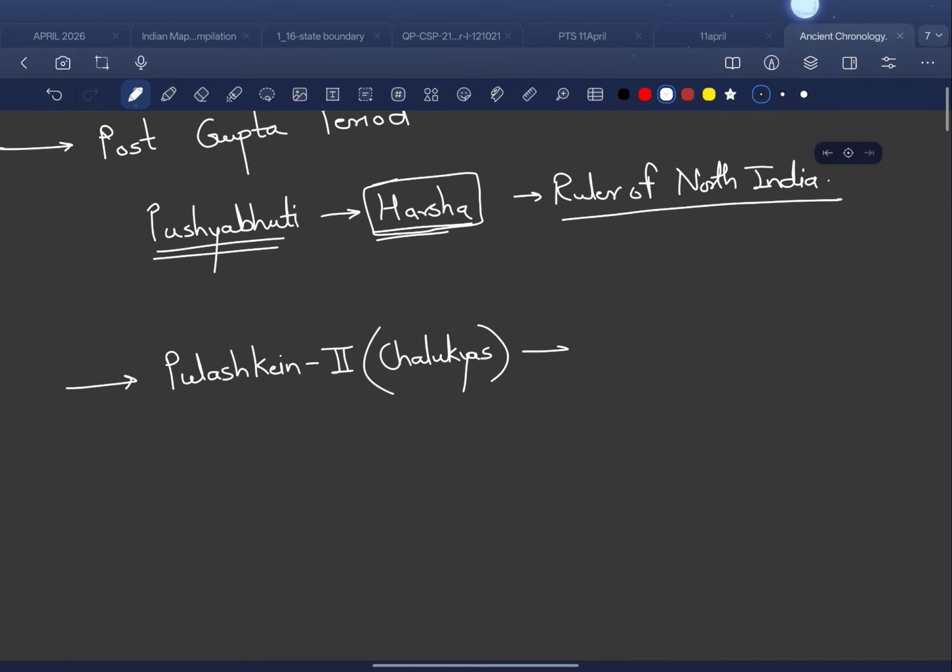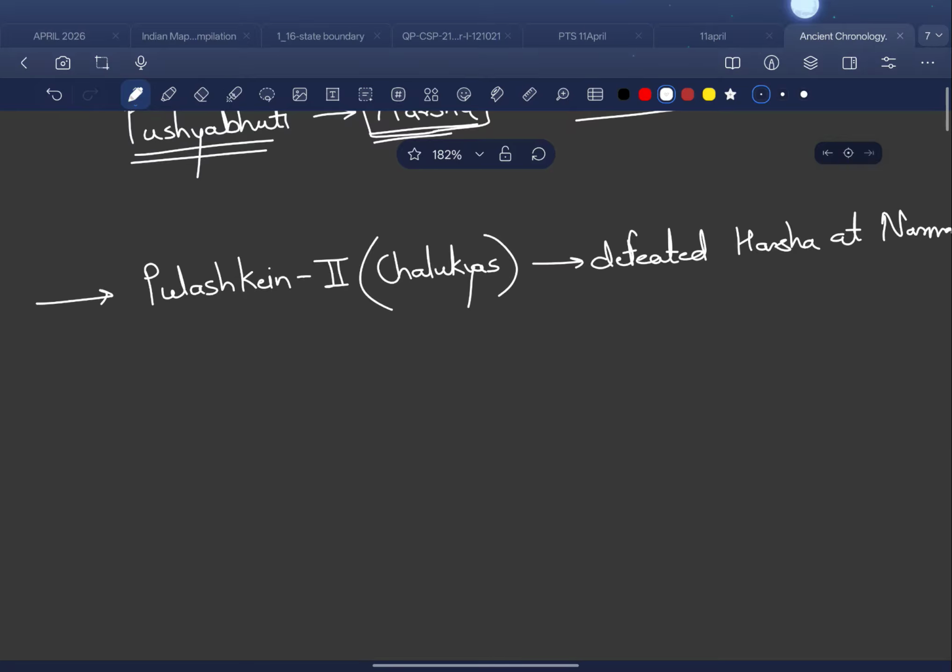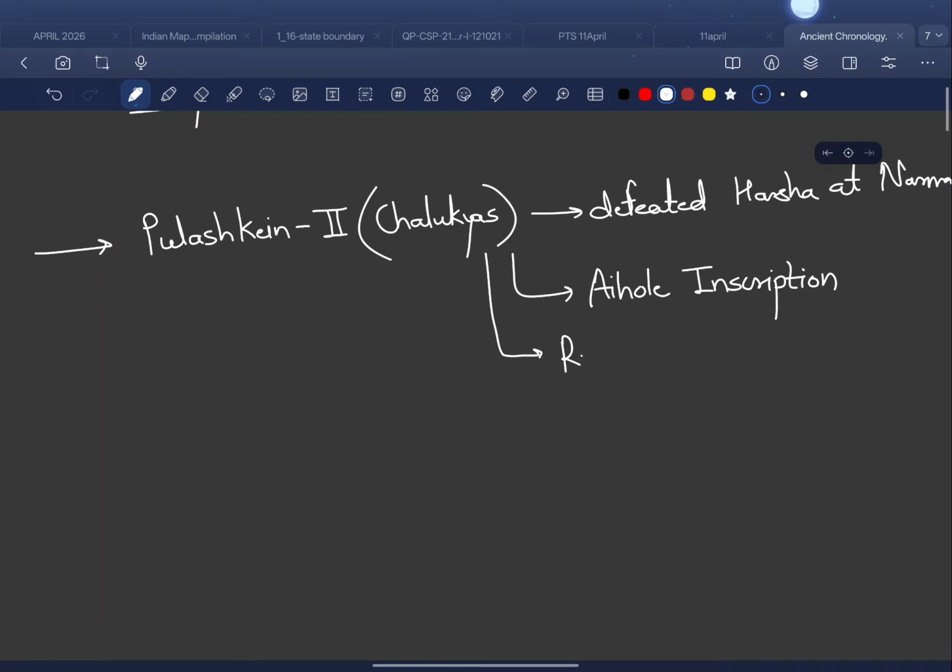Pulakeshin II of the Chalukyas defeated Harsha at the Narmada river, and he has documented this in his Aihole inscription. Later he assumed the title of Lord of South India.